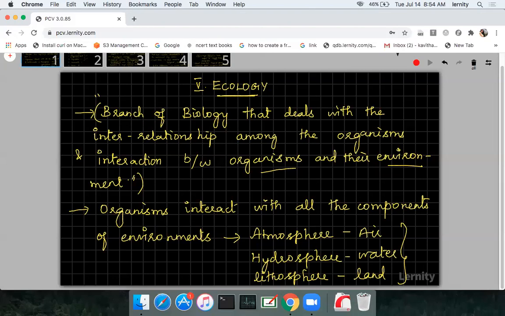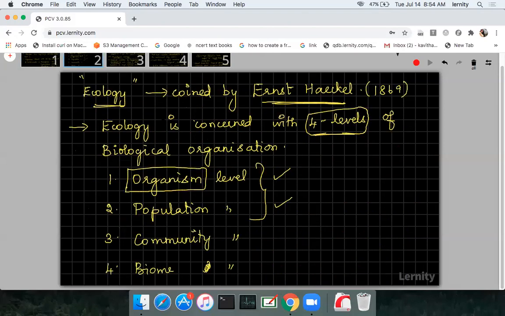It is the branch of biology that deals with the interrelationship among the organisms and also the interaction between organisms and the environment. And organisms interact with the environment based on three important abiotic factors. One is air, another one is land. Now the second slide, the term ecology was coined by Ernest Haeckel. Ecology is concerned with 4 different levels of biological organization, and ecology is the study of all these 4 levels.